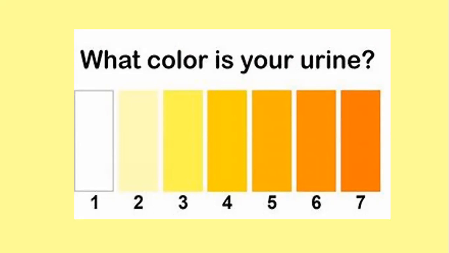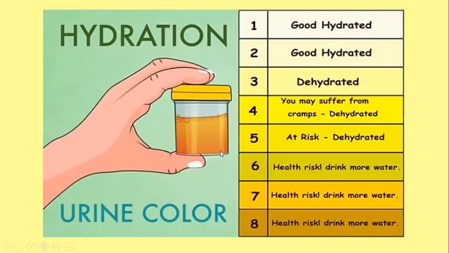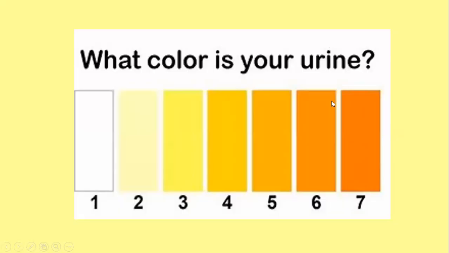Now, if you drink less water, your urine will be dark yellow in color. Now, can you see? If you don't drink sufficient water, your urine will be dark yellow in color. Can you see the picture? Okay, now, if you drink a lot of water, your urine will be light yellow in color. Can you see this picture?